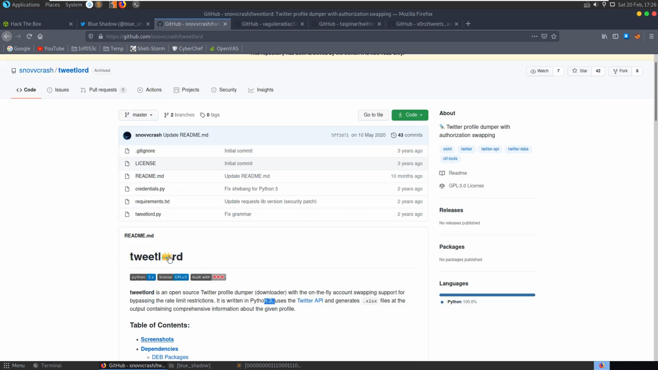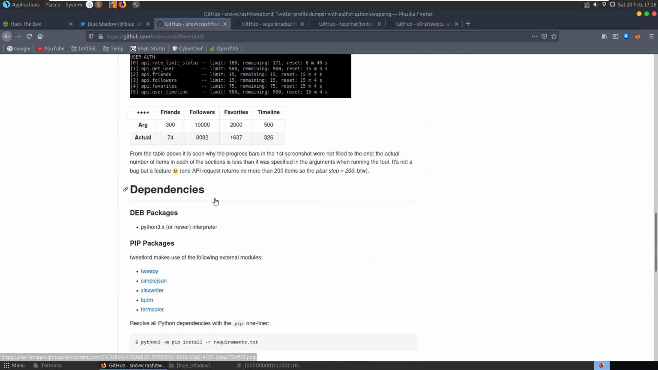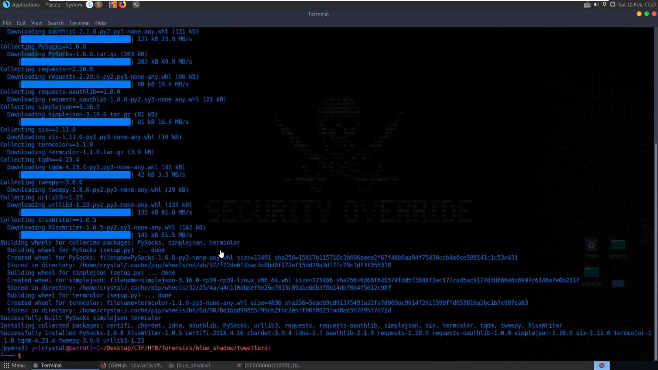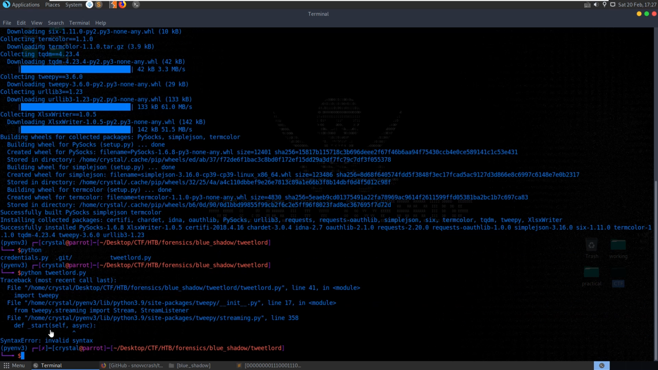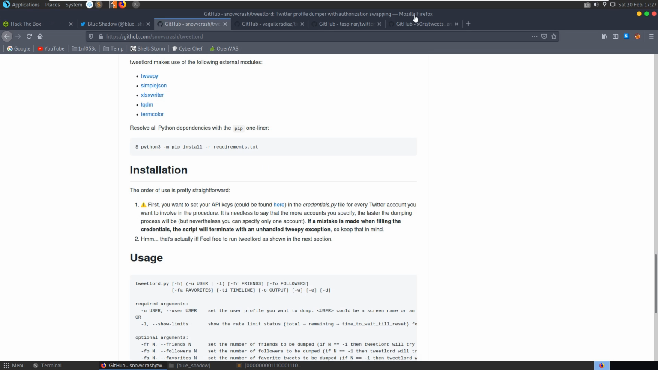And some setup that we have to do here. It mentions the first thing you need to do is set up API keys. So let's see if we run Python tweetlord, we get invalid syntax here. Let me try and find out what that's about.